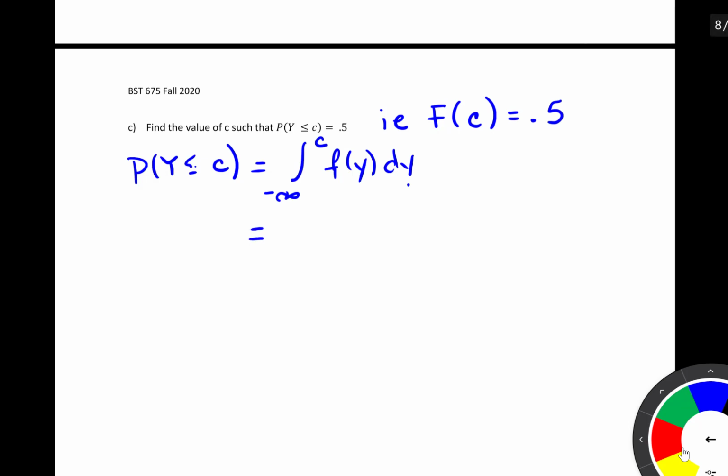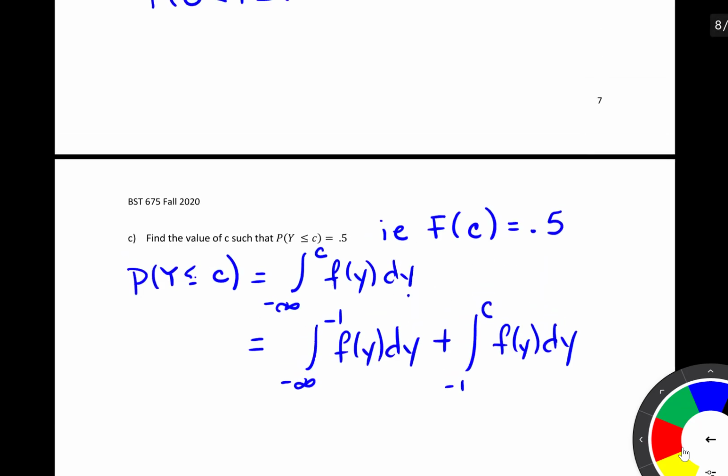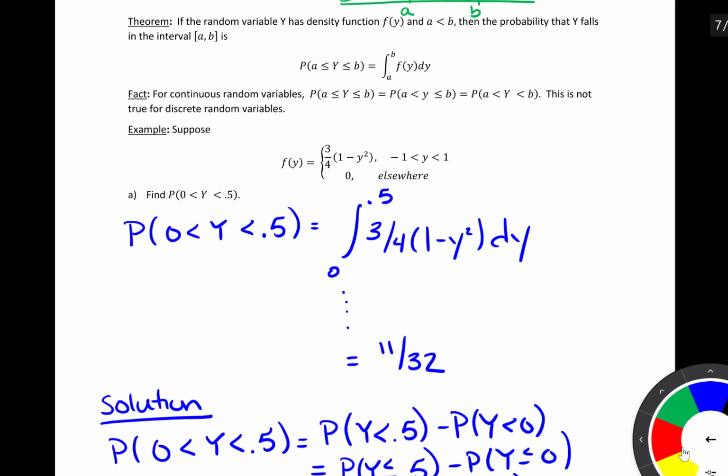Well, we can break that integral into two pieces. We're going to go from -∞ to -1 of f of y dy plus -1 to c of f of y dy. So why would we break it into these two different pieces? Well, again, let's go back up and look at our PDF.